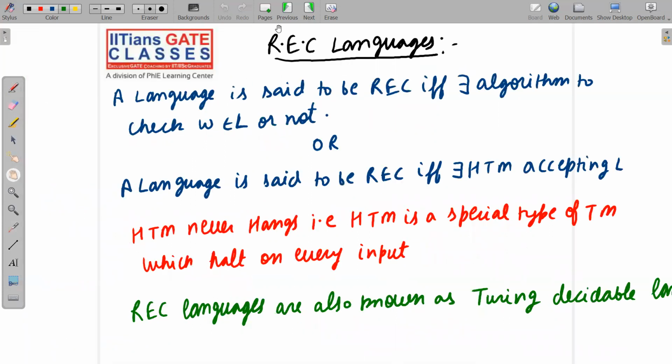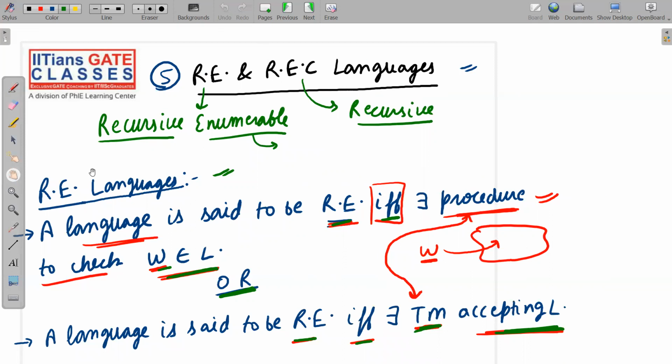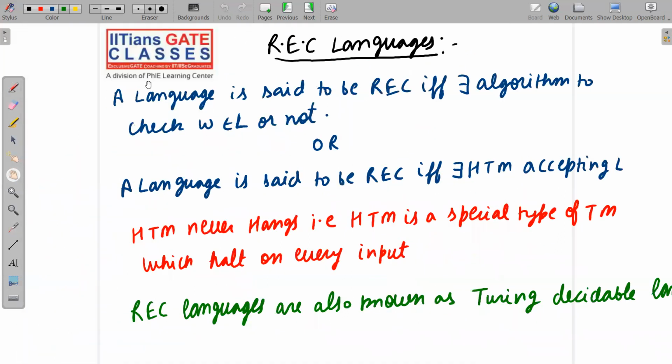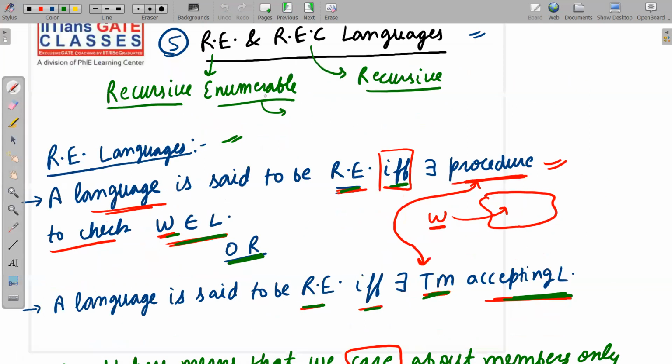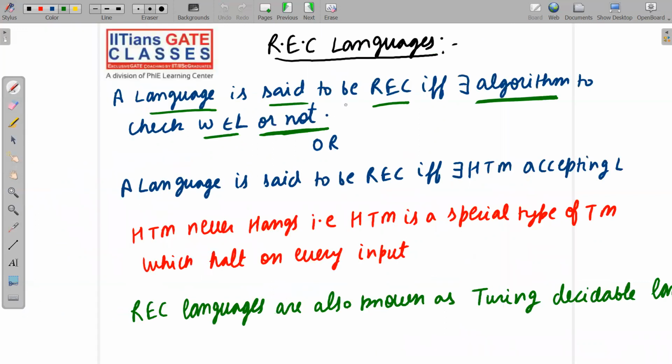Next is REC languages. About RE, I have said many things, so let me show you something about REC. See the definition. A language is said to be REC if and only if there is an algorithm to check whether W belongs to L or not. Here I have written "or not" also, but for RE I have not, because a procedure cannot say no; a procedure may or may not say no. Here we care about members as well as non-members.